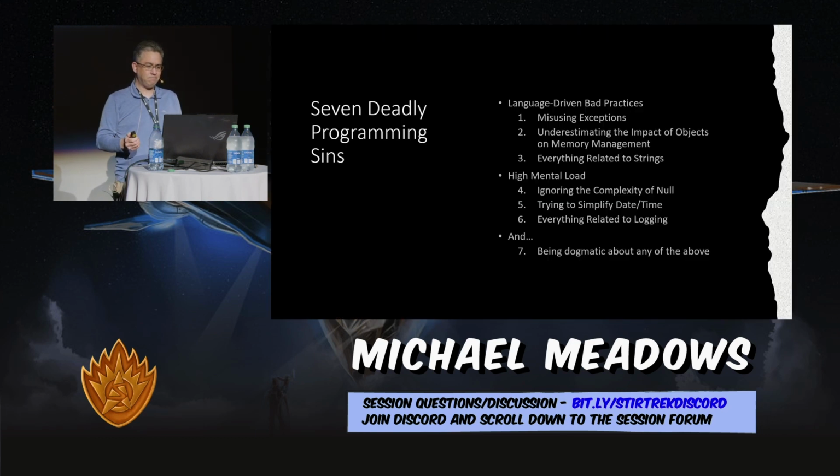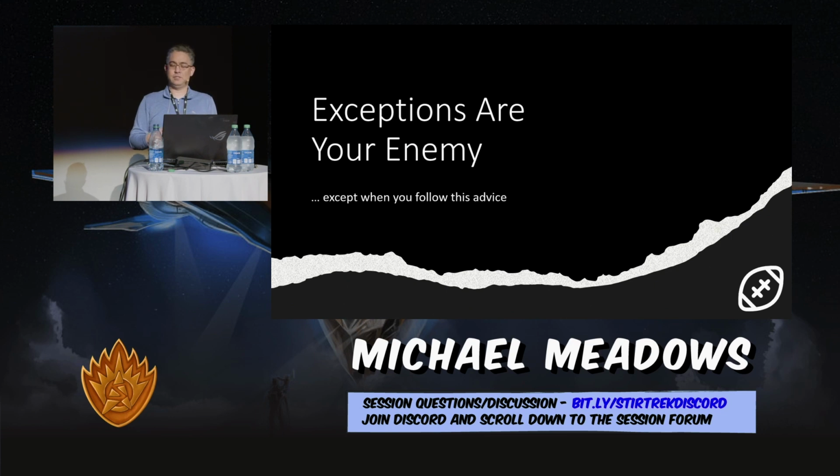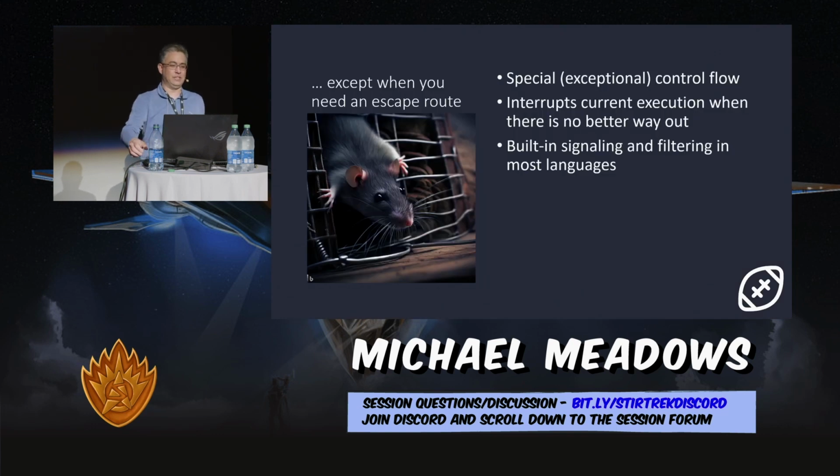Okay, so exceptions are your enemies, except when you follow my advice. So what is an exception? An exception really is your escape route, right? If you think about what an exception does, it basically allows you to stop whatever's happening, break all of your control structures, and then go do something else, right? And that something else usually means escaping. So they're super powerful, but they're also super dangerous because it's really hard to reason about something that's not following the rules of the control structures, right?